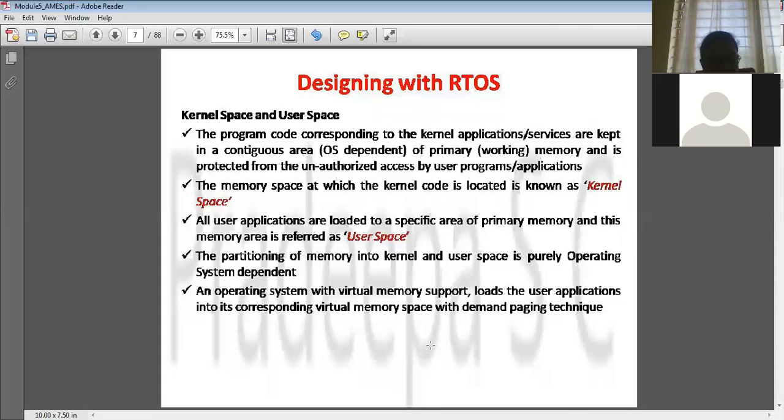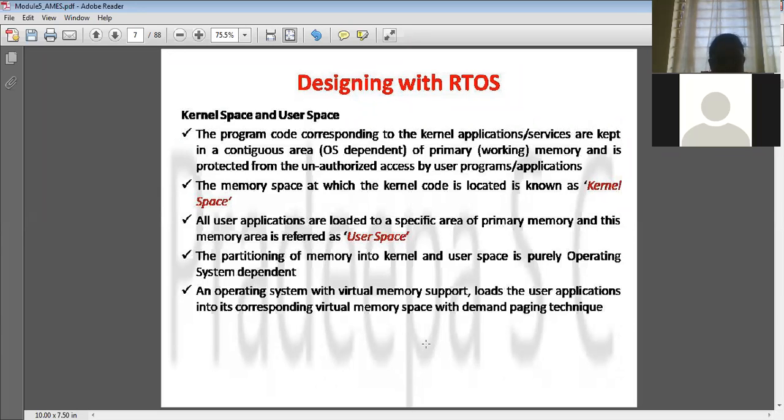And what is the user space? On top of the operating system, the user will be installing n number of applications. For example, the Microsoft applications like PowerPoint presentation and Word, and you can install the browser. All those applications have to be put in a separate memory. That memory is called the user space, right? So on the operating system, there are two partitions of memory. One is the kernel memory and the other is the user memory. Dividing like this gives protection for the kernel services.